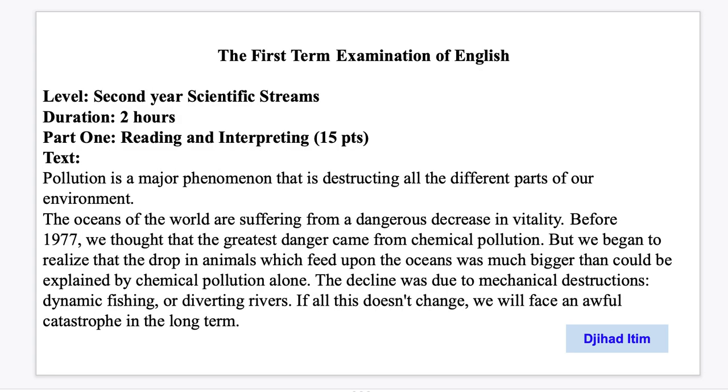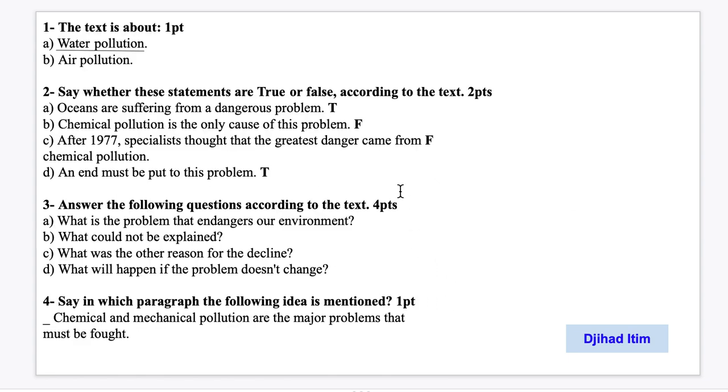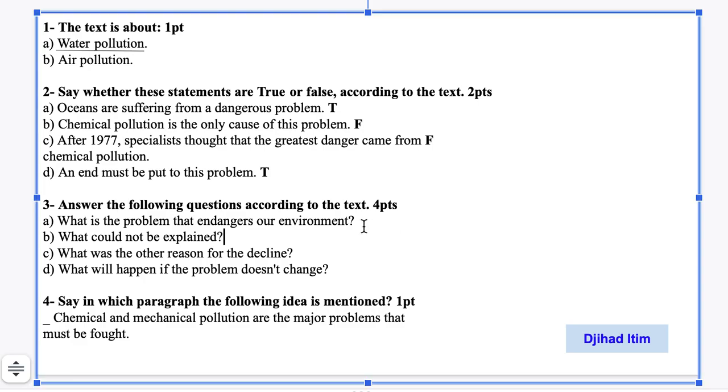So we go back to the text and read. Pollution is a major phenomenon that is distracting all the different parts of our environment. So we answer like this. We go here and say the problem, we write the subject and then the verb and then the object or the rest of the sentence.